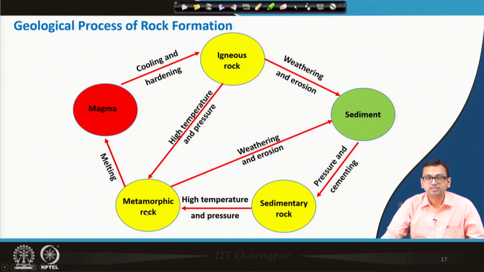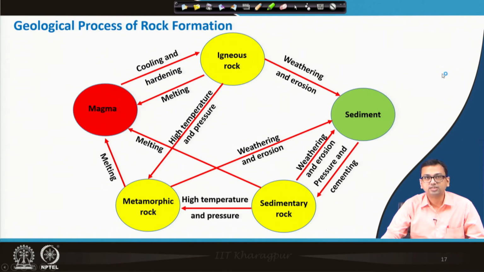Similarly, this metamorphic rock because of weathering and erosion can form sediment, which may again form sedimentary rock. Similarly, an old sedimentary rock under weathering and erosion may generate sediment, and finally, again under pressure and cementation it may form sedimentary rock, and also obviously sedimentary rock and igneous rock melt and may form magma. So, this is an interesting geological process of rock formation that we have learned today.